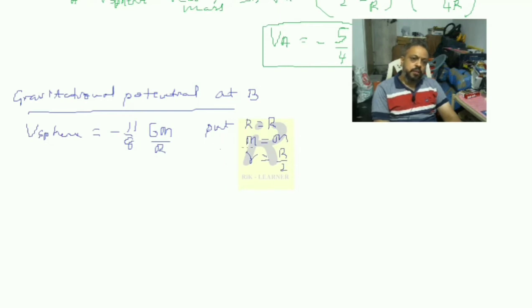So when I make this substitution, I get this. This is the gravitational potential due to the complete sphere at the point B.